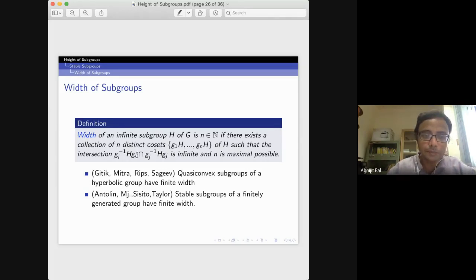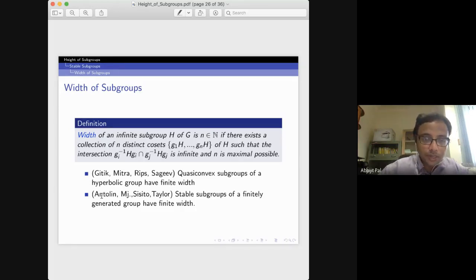If a subgroup has finite width, then automatically it has finite height. But to prove that quasi-convex subgroups of a hyperbolic group have finite width, the proof is difficult, and one needs the result that a quasi-convex subgroup has finite height.